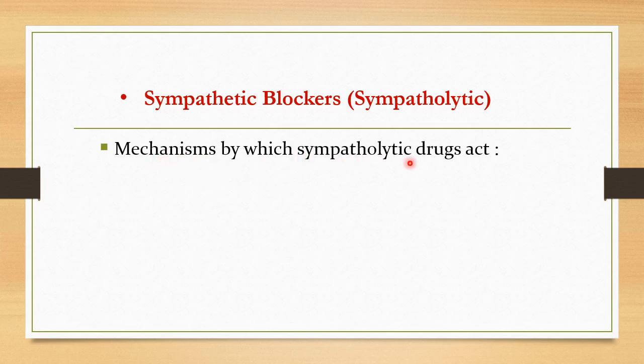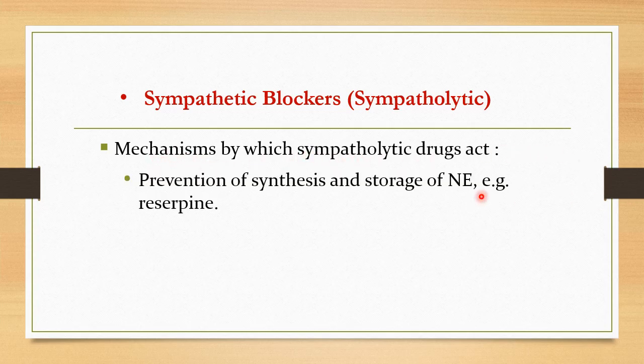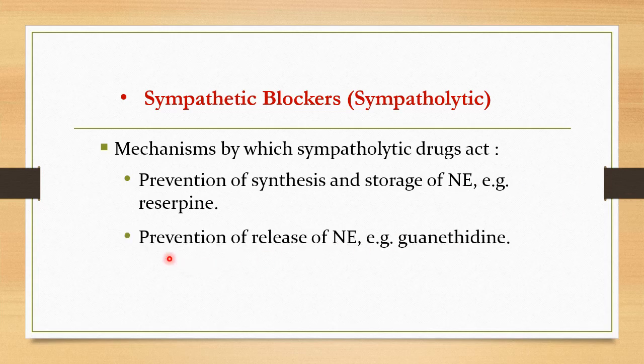The mechanism by which the sympatholytic drugs act may be the prevention of synthesis and storage of norepinephrine. The example is reserpine. Certain drugs prevent the synthesis and storage of norepinephrine at the sympathetic nerve endings and prevent its action. The second mechanism is prevention of the release of norepinephrine from the presynaptic nerve terminals, or from the vesicles, as for example guanethidine.